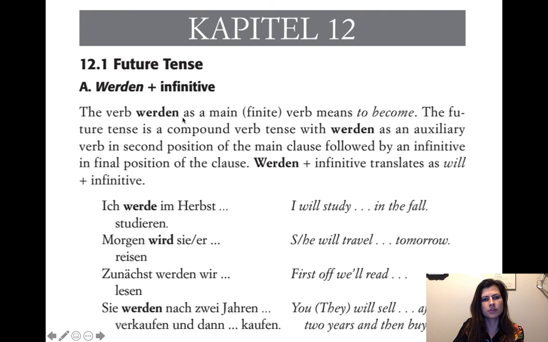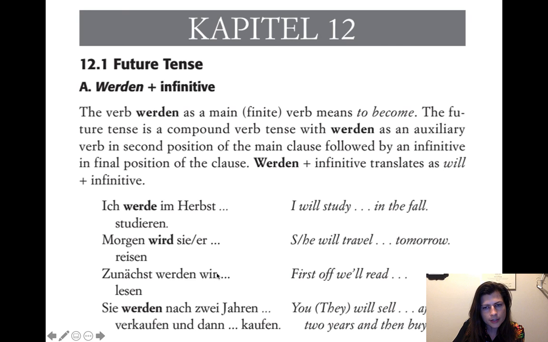So here we have the future tense. Werden plus infinitive. So we have ich werde im Herbst studieren. Maybe you want to add whatever you're going to study, right? Ich werde im Herbst Englisch studieren. So werde studieren. Conjugated werden in the present tense plus the infinitive at the end. Morgen wird sie reisen. So tomorrow she will travel. Tomorrow will she travel? It's a second position after this adverb.